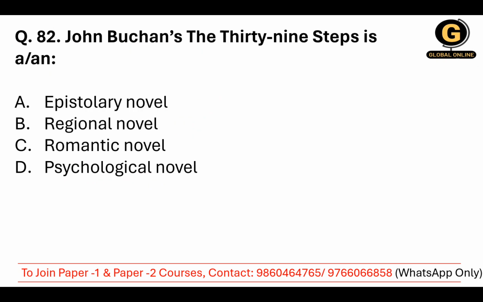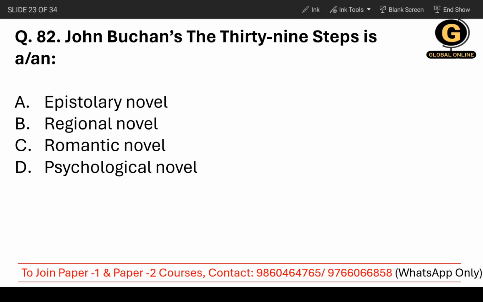Moving on to question number 82. John Buchan's The 39 Steps is an. I am really confused with this particular question, because it is an adventurous novel, and the correct answer that UGC-NET or Maharashtra SET has declared is romantic novel.